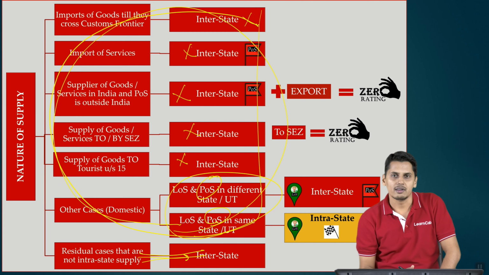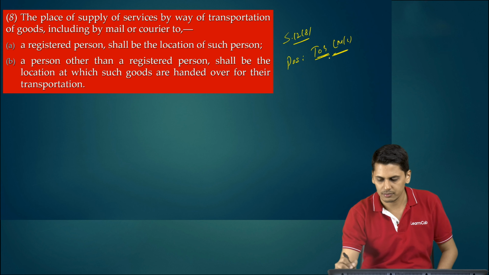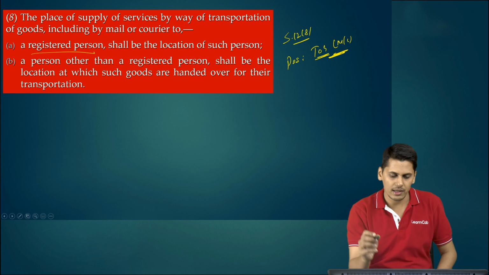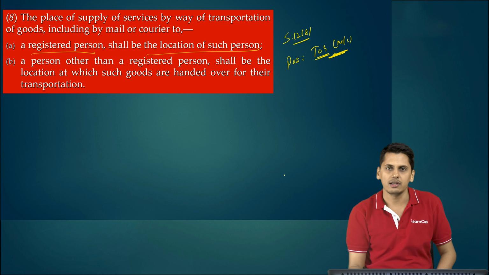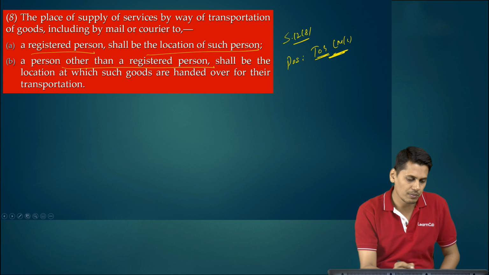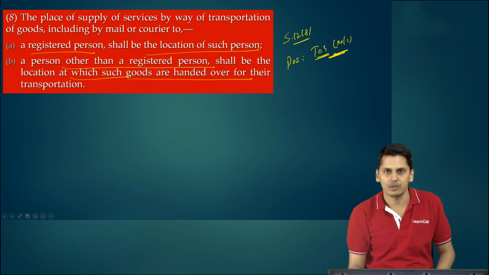Section 12 subsection 8, place of supply for transportation of goods, services including mail and courier. It tells you if these services are given to a registered person, the place of supply shall be the location of such person. If it is given to a person other than a registered person, the place of supply shall be the location at which such goods are handed over for their transportation.